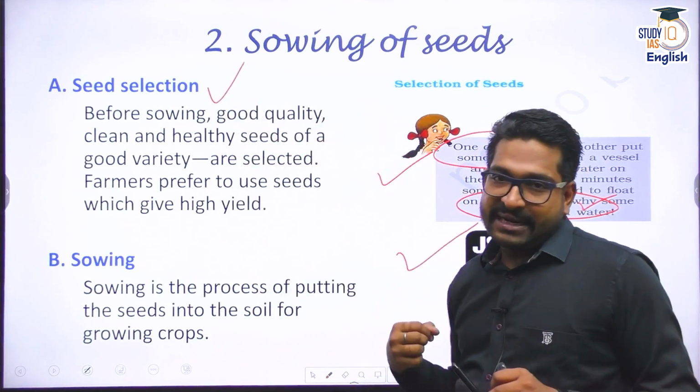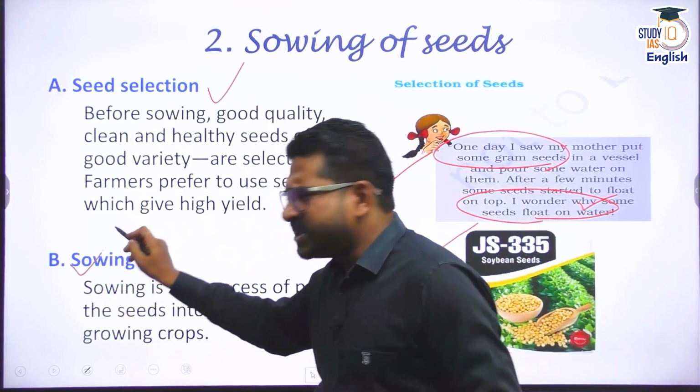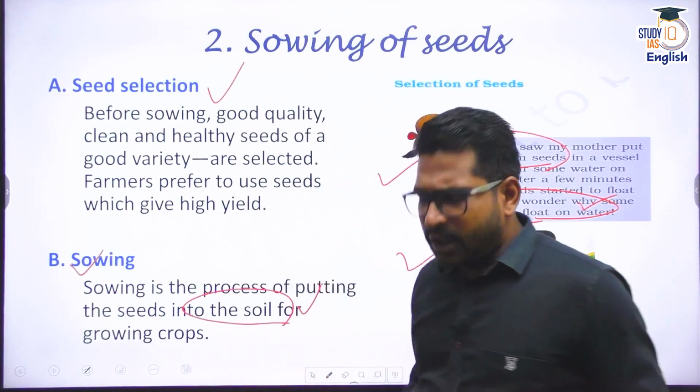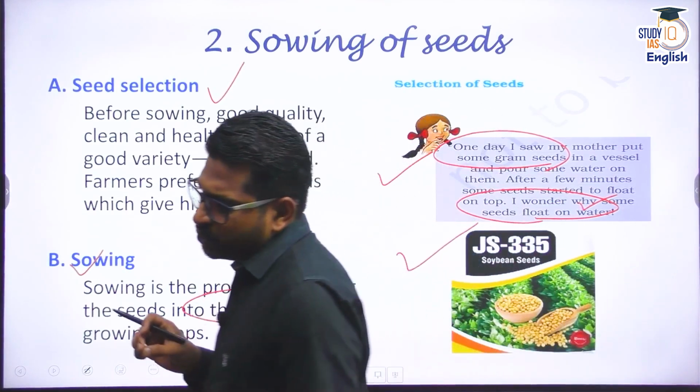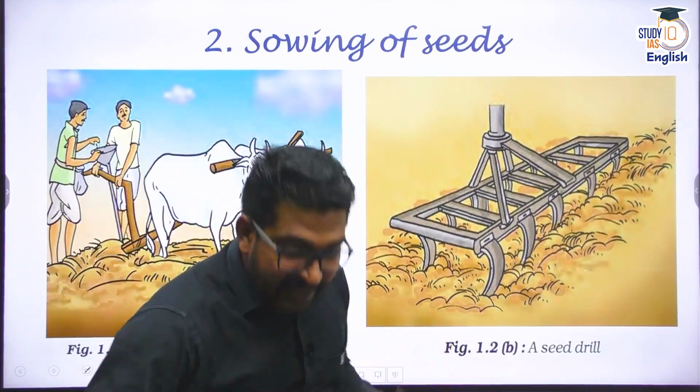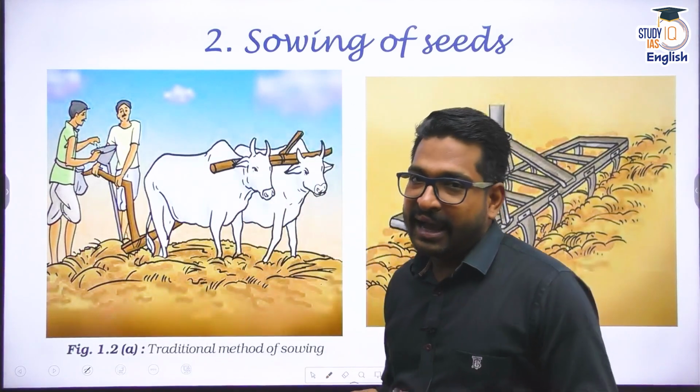So I have done seed selection. Then I go for sowing. Now, sowing is a process of putting the seeds in the soil. I have to put them deep enough so that they grow into saplings. Now, I have already prepared the land, I have leveled the land, and then I go for sowing.